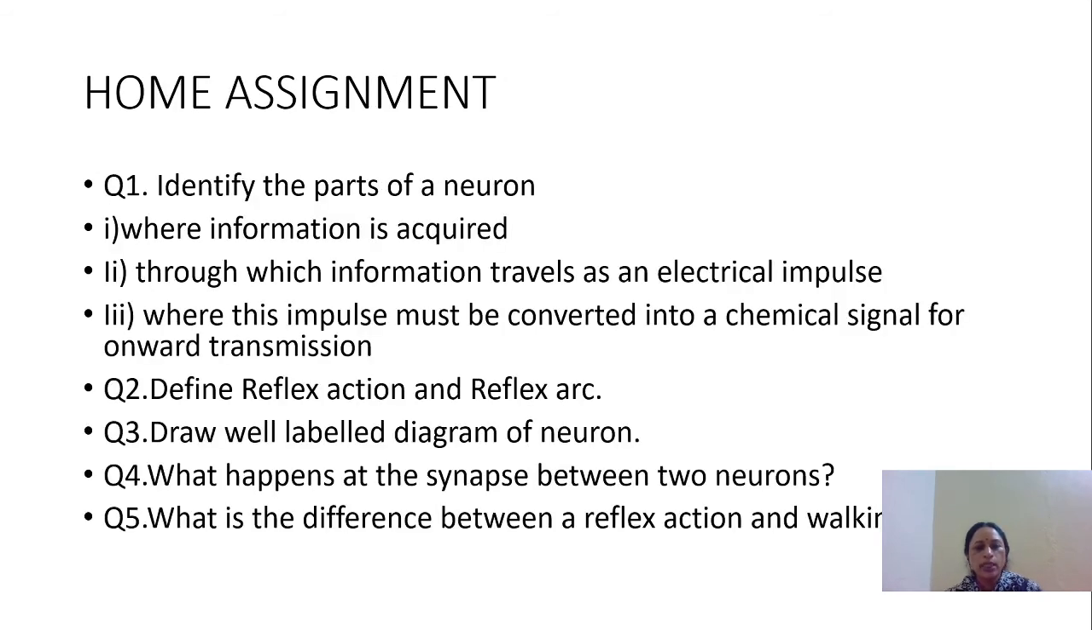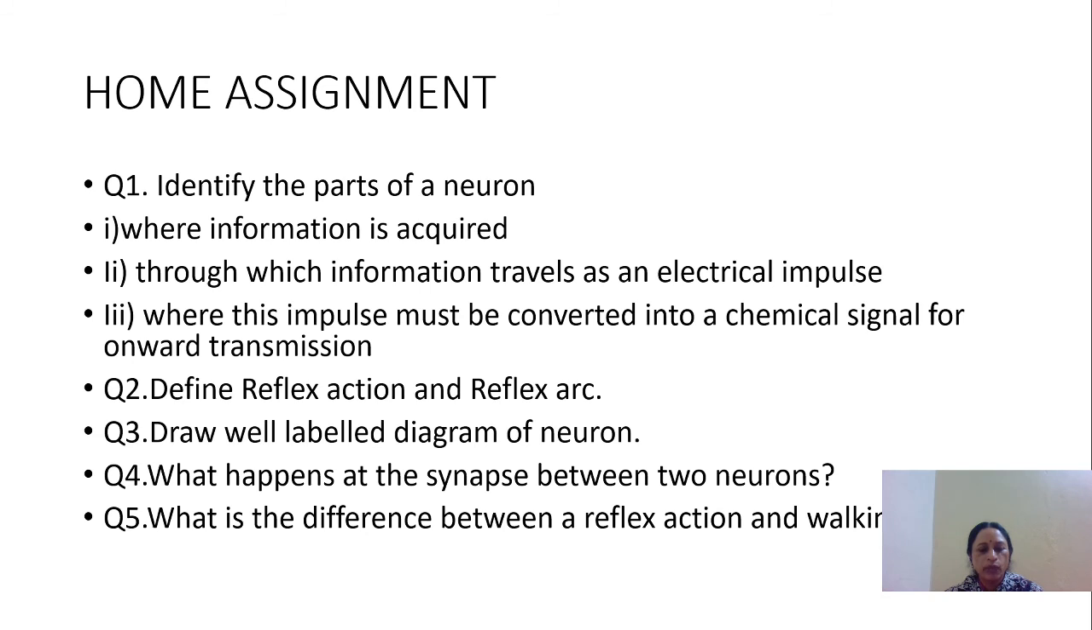Here some home assignments, homework is given. The first question is identify the parts of the neuron. You know that there are the parts of the neuron like the dendrite, the cell body, axon, and the synapse. You have to tell the parts of a neuron where information is acquired or received, through which information travels as an electrical impulse, and where this impulse must be converted into a chemical signal for onward transmission. You have to only name the parts of the neuron.